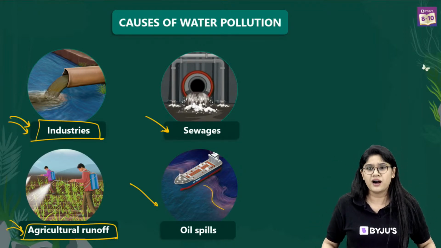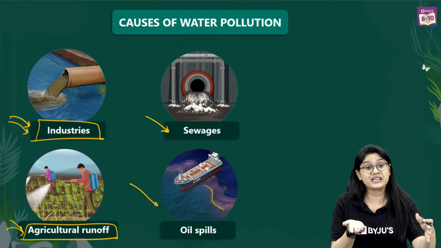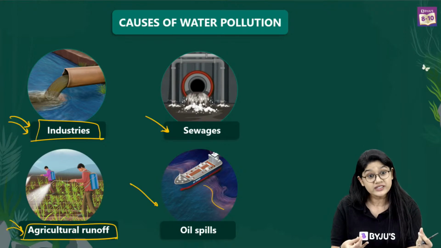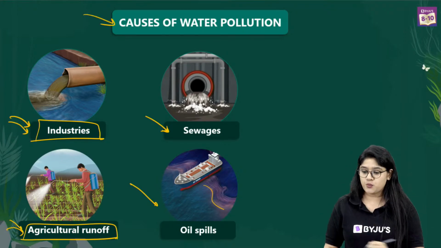And it causes the harm. And they'll not be able to fly properly. And of course, there are fishes that will be getting affected, the quality of the water that will be getting affected. So over here, we have discussed the causes of water pollution.